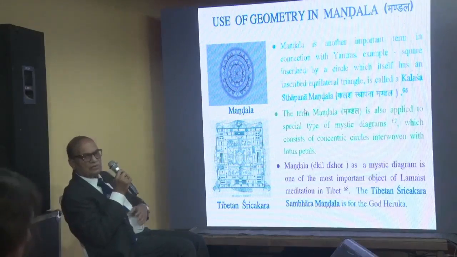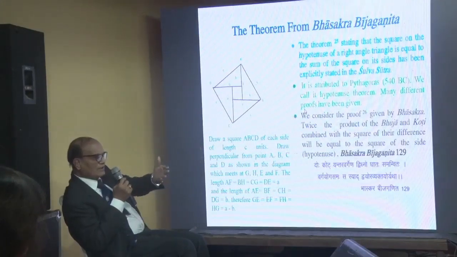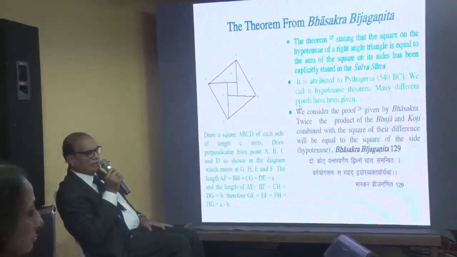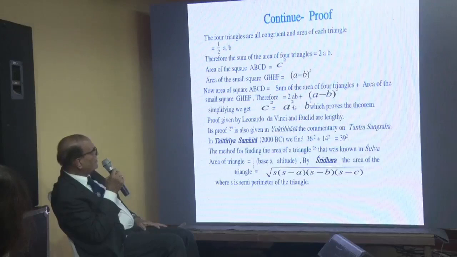Next, this is, as he was asking, Bhaskara's Bijganit, which has given the proof in the sloka: a square plus b square equals c square. Next. This is the proof. Next.